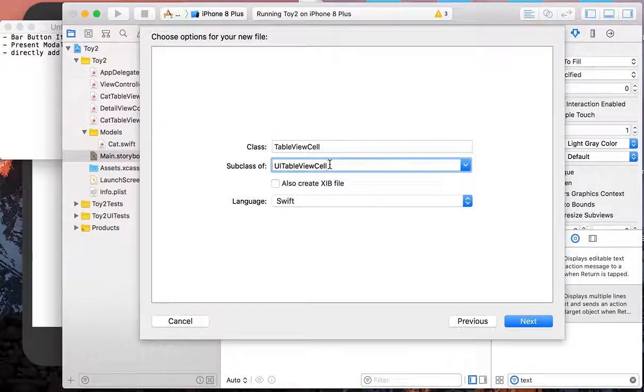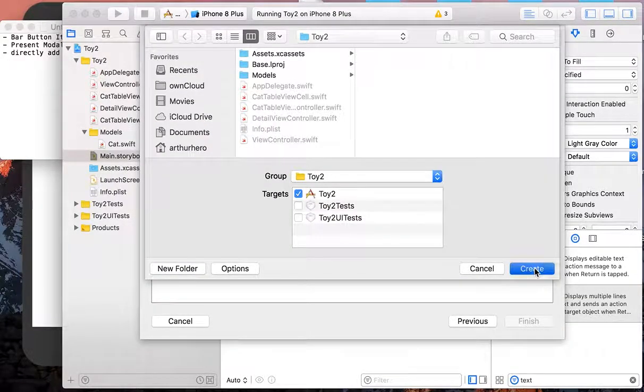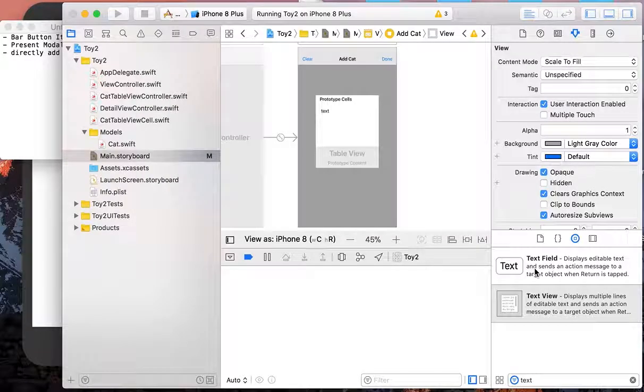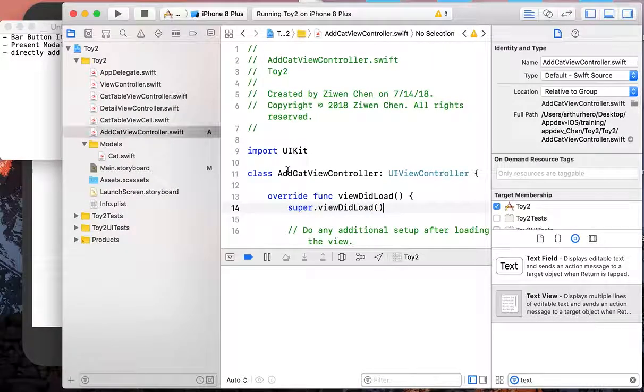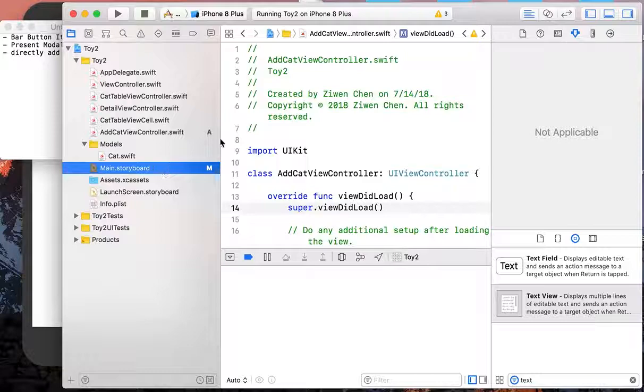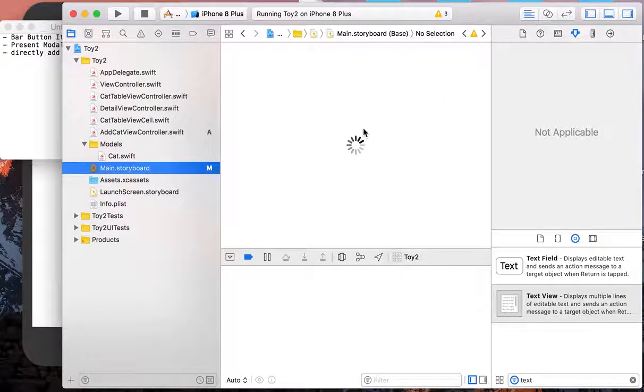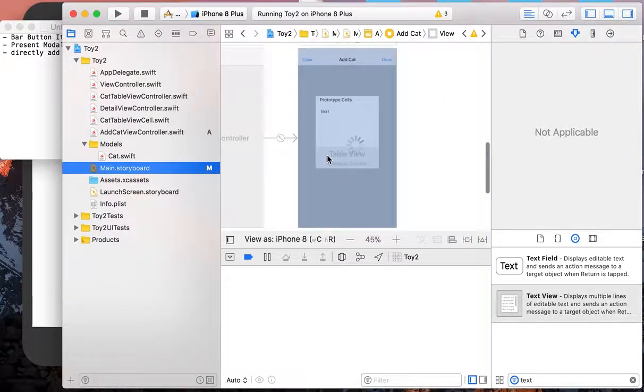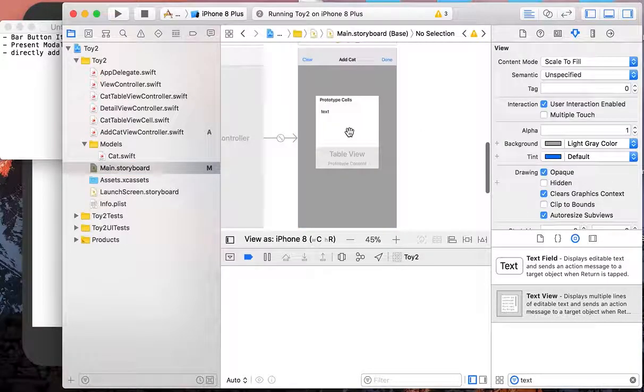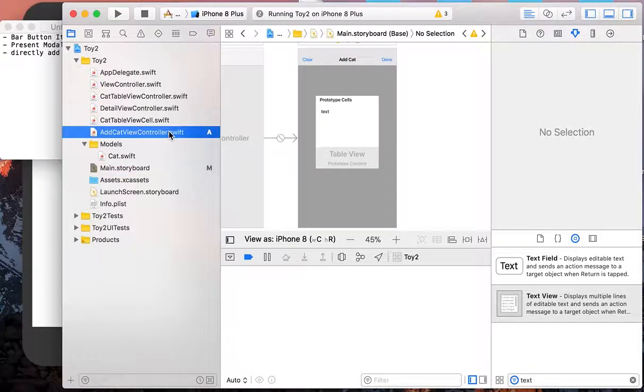Should be a subclass of just UIViewController, and let's name it CatViewController. Okay, nice. And then also we have to add a class for our cell here.